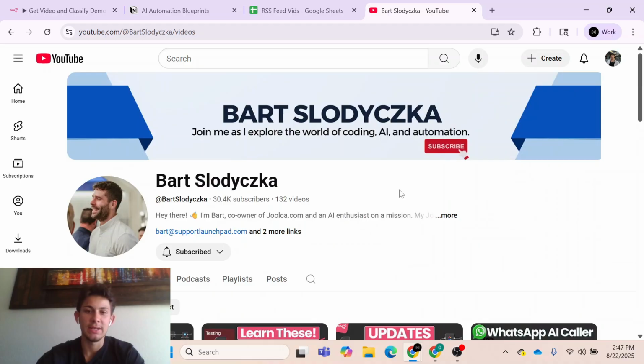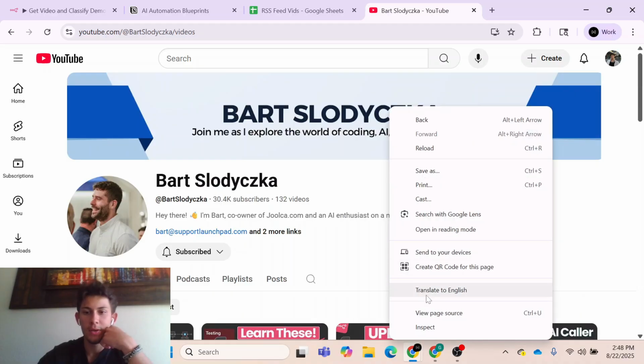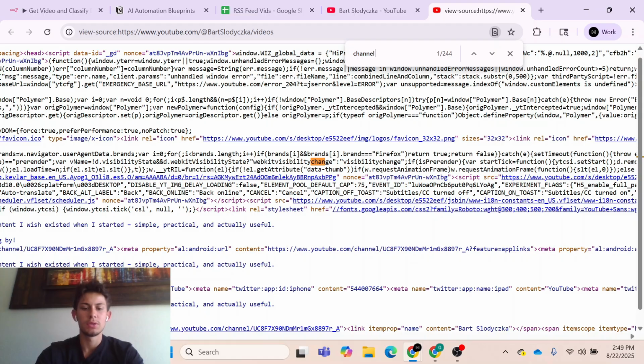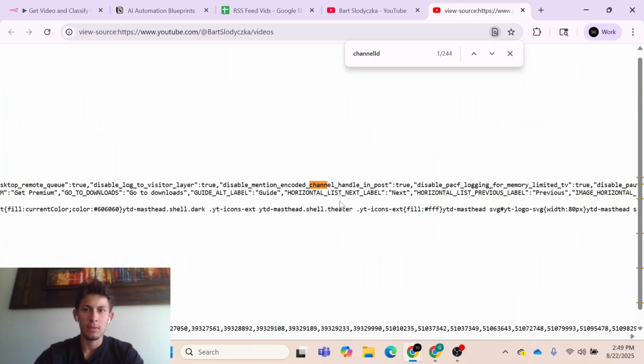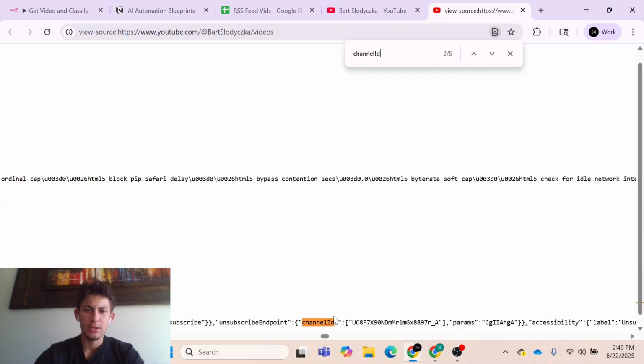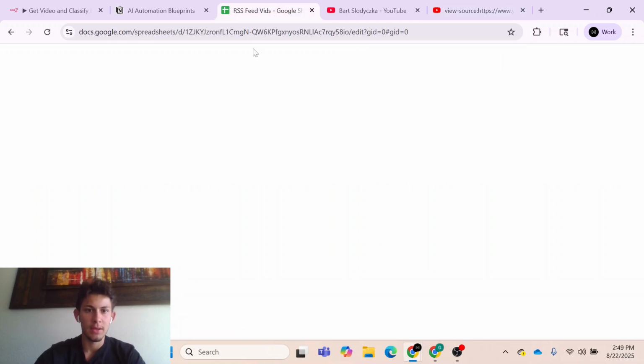So the way you get his channel ID is you actually do something cool. You right-click, and we're going to go to view page source. This looks crazy, but all we're going to do is hit Control F and then look up channelId, like that, with a capital I. Just wait a second. There. So we want to see this object right here, and then you just go in here and copy that. This is Bart's channel ID.